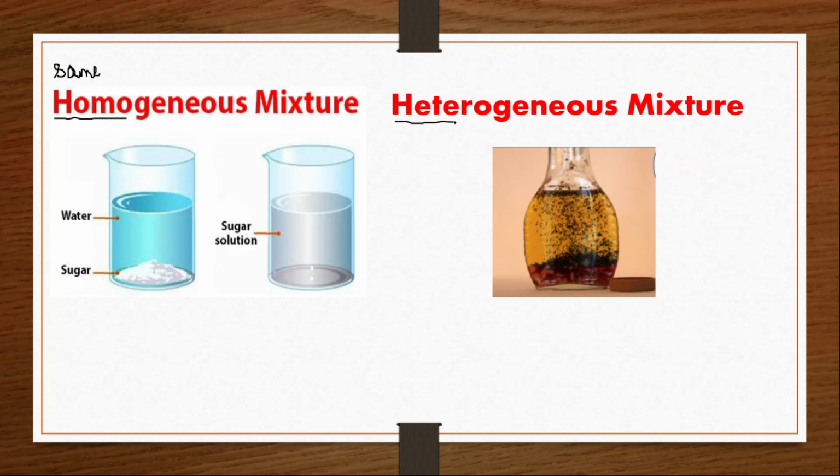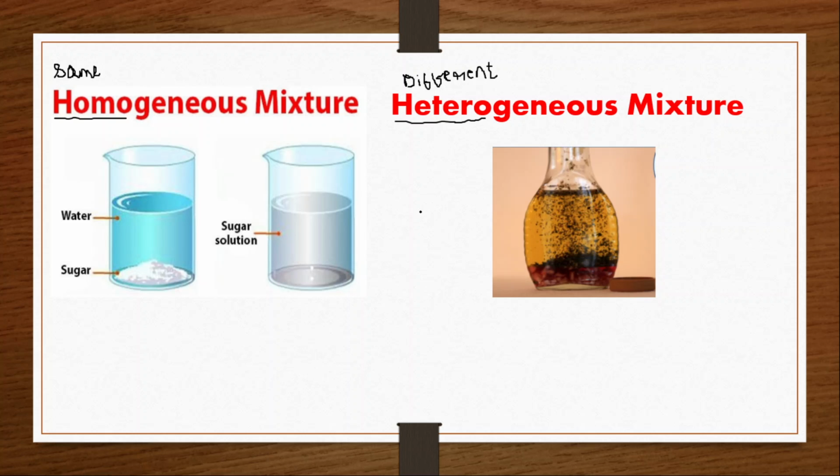So when you say it is homo, it is the same in the sense that the entire substance you have considered is the same in all ways. That is, it will have the same phase, or only one phase. Hetero is different. We'll write it first and then we'll move on to the other part.